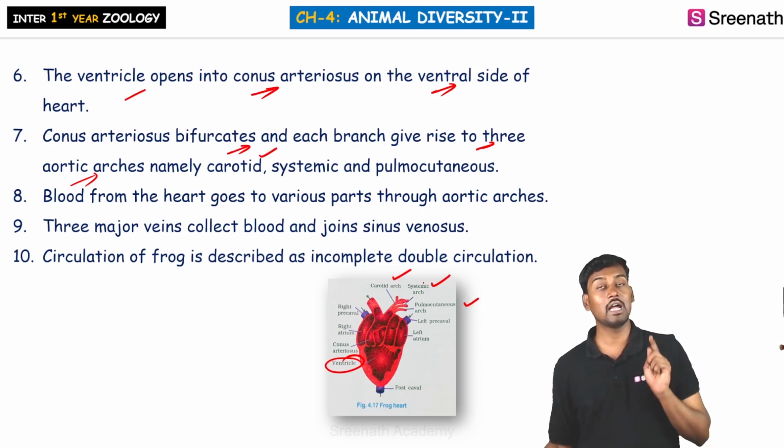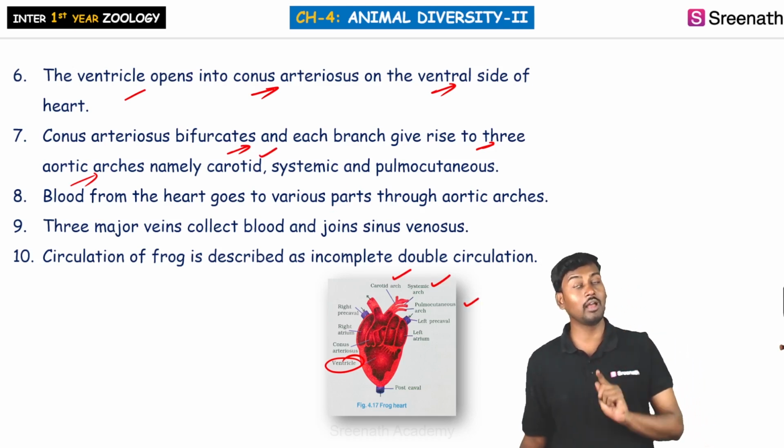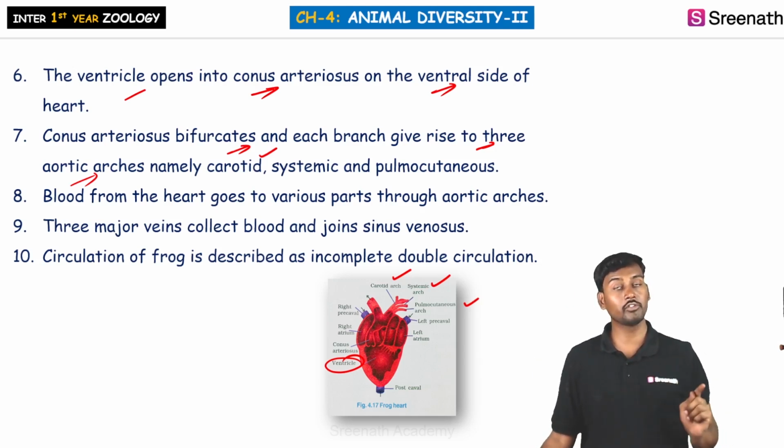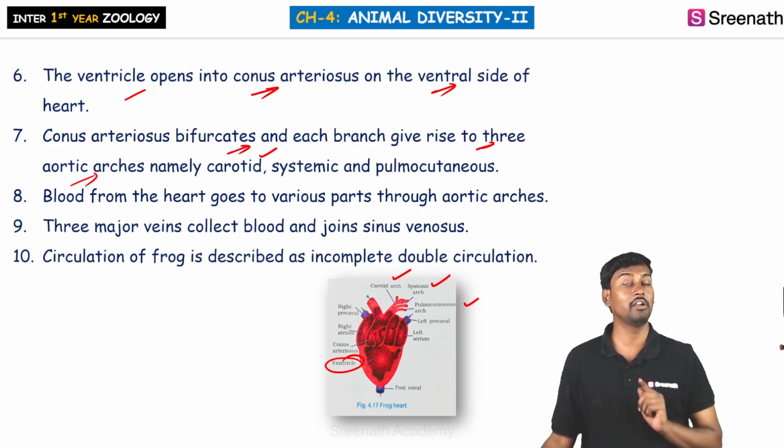The carotid arch supplies blood to the head, the systemic arch supplies blood to all the parts of the body, and the pulmocutaneous arch is involved in providing blood to the lungs so that it can undergo oxygenation.